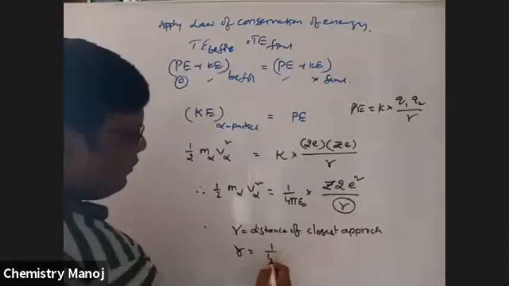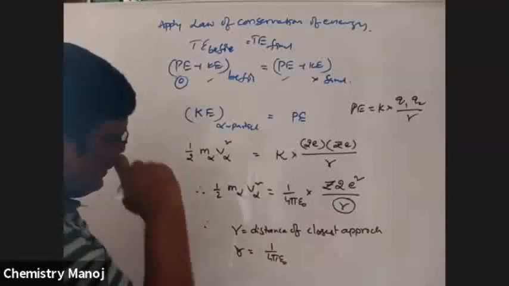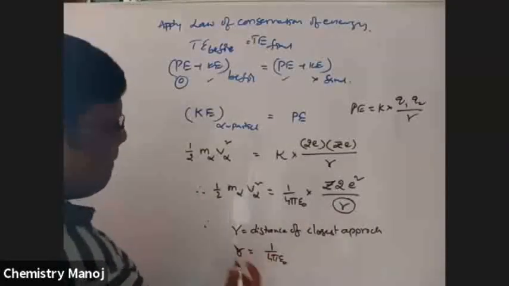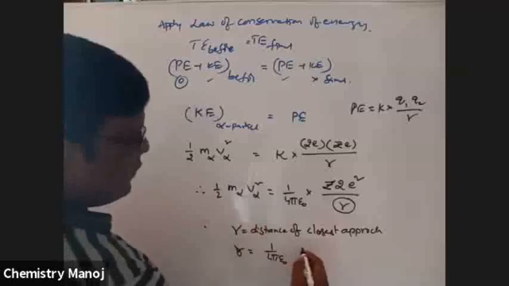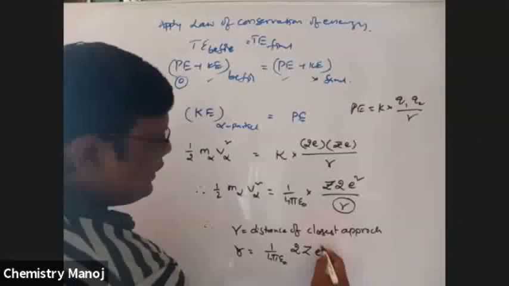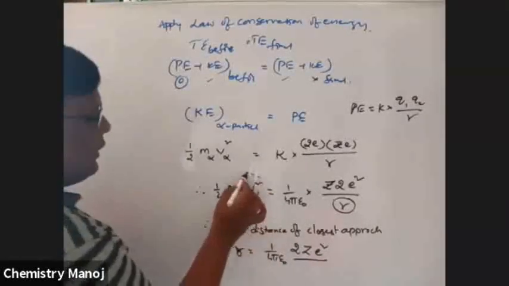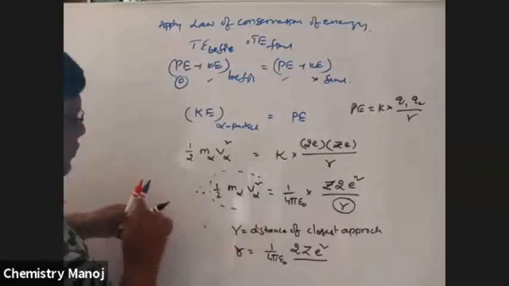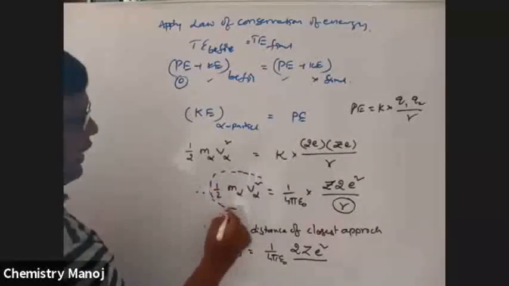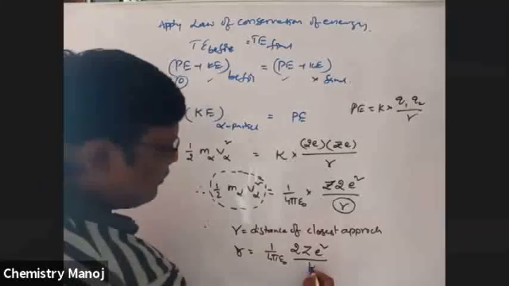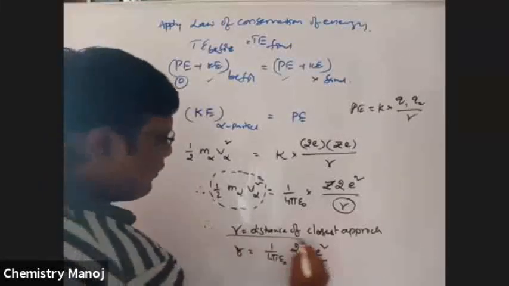1 by 4 pi epsilon naught into Z 2Z E square by, let it be this one totally as KE. That is one formula. KE, it is one of the formulas.